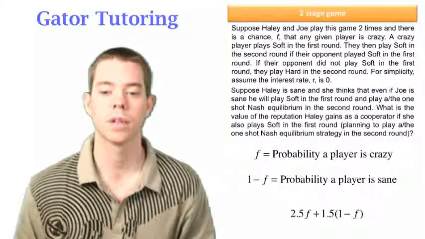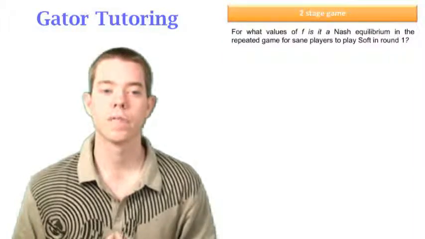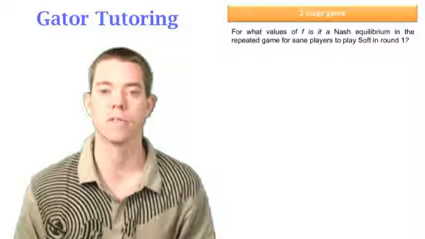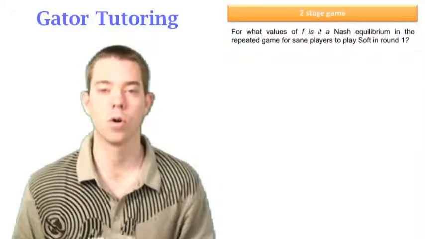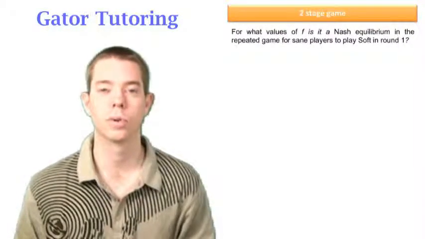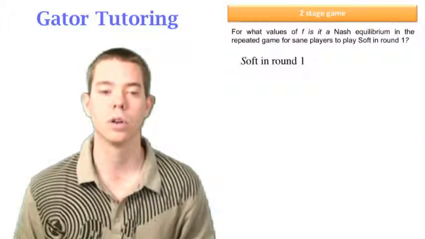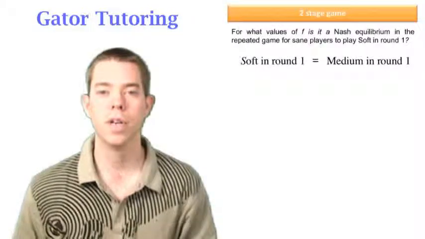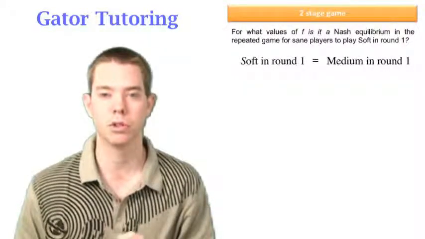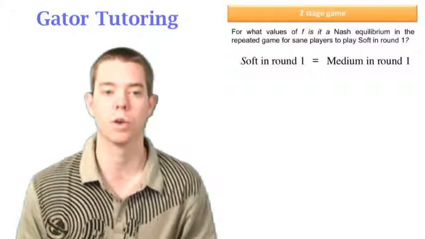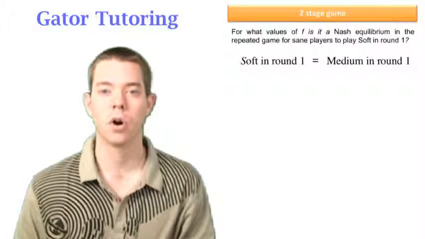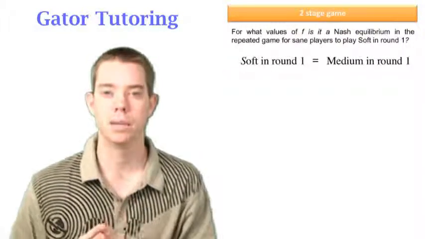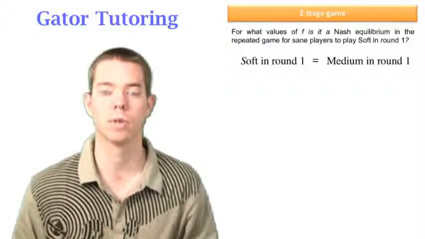So these are the actual gains that Haley can possibly gain if she played soft in the first round. The next question says, for what values of F is it a Nash equilibrium in the repeated game for sane players to play soft in round 1? So now we're going to look at the whole game, round 1 and round 2, and we're going to compare playing soft in round 1 to playing medium in round 1. So we're going to set those two things equal. Well, we know that Haley's going to play medium in round 2 no matter what, whether she played soft in round 1 or medium in round 1. But we're only concerned with comparing the scenario where she played soft in round 1 to the scenario where she played medium in round 1.